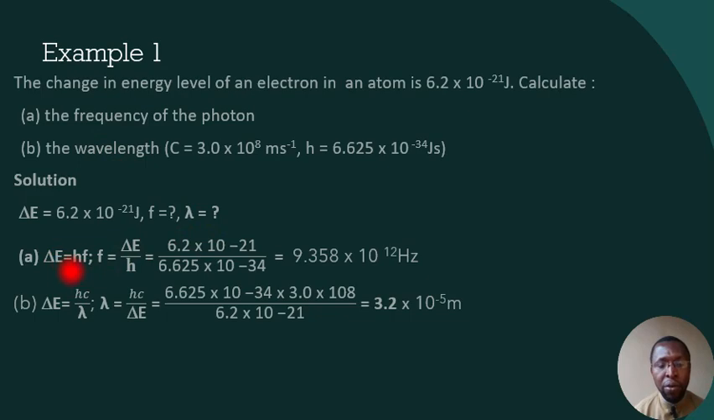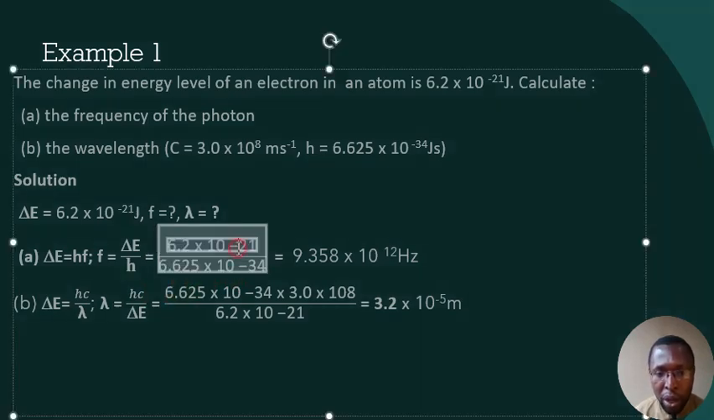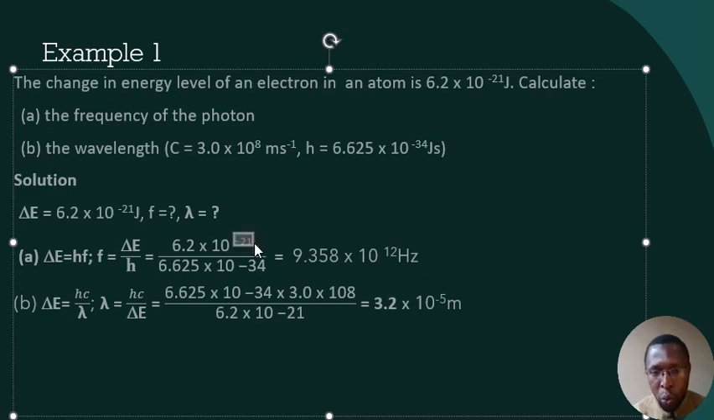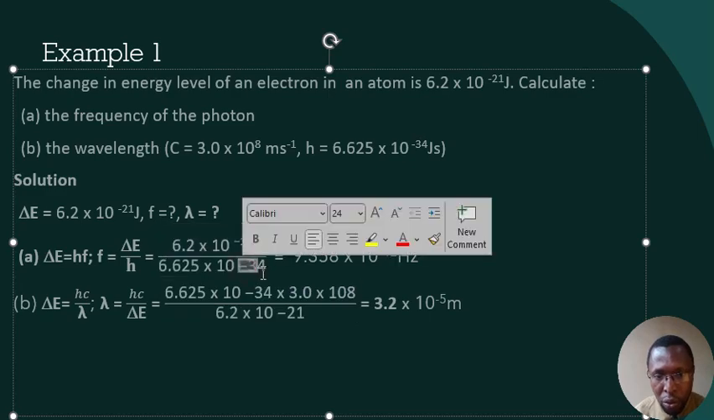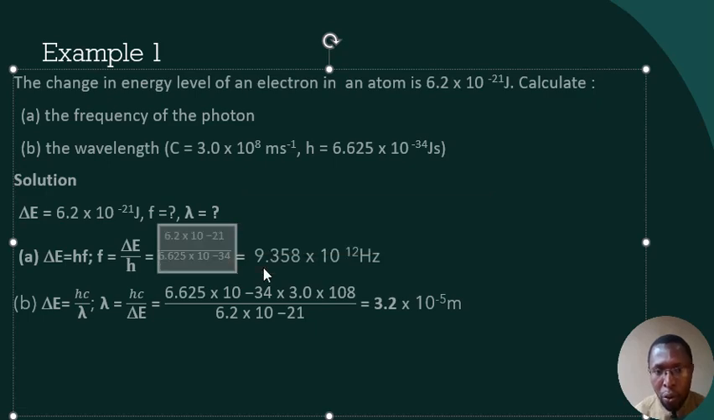By formula, the change in energy level is equal to the product of Planck constant and frequency. If you make f the subject of the formula, f will be the change in energy level over Planck constant. Our change in energy level is given already, so we substitute the value 6.2 times 10 to the power minus 21, over the Planck constant, with its power of minus 34.